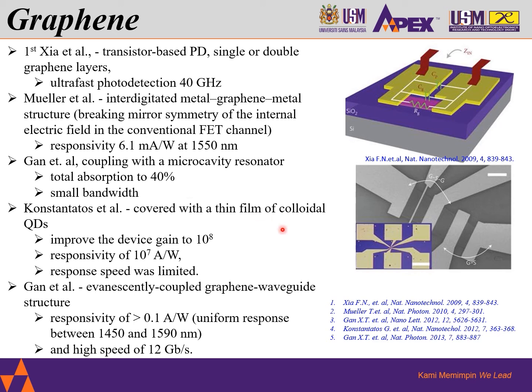Konstantatos and his team covered the graphene layer with a thin film of colloidal QDs to improve the device gain up to an order of magnitude of 8 with a responsivity of 10 to the power 7 ampere per watt, but the response was still limited. Gan and his team also developed an evanescently coupled graphene waveguide structure, and achieved a responsivity larger than 0.1 ampere per watt, a uniform response between 1450 and 1590 nanometer wavelength, and a high speed of 12 gigabit per second.